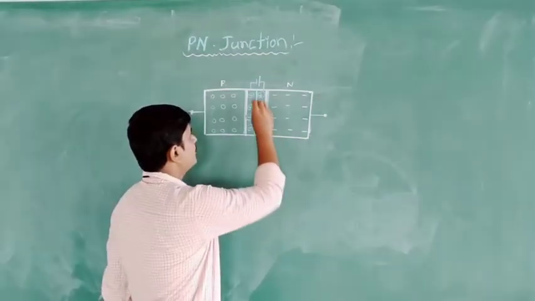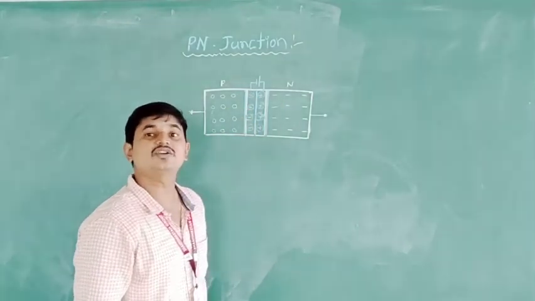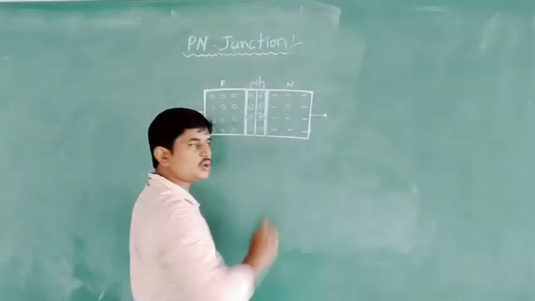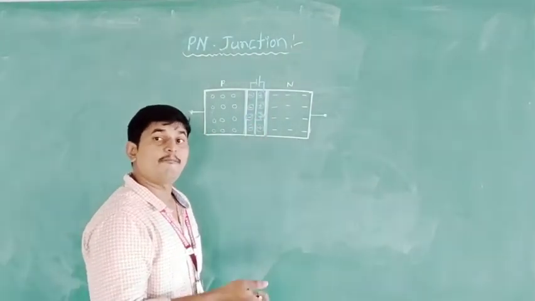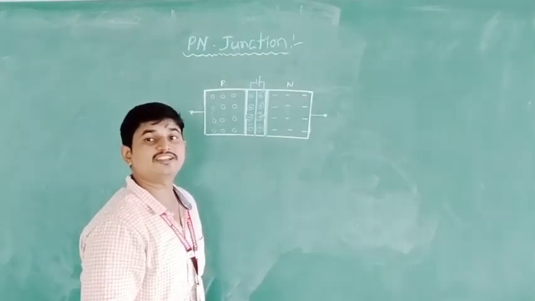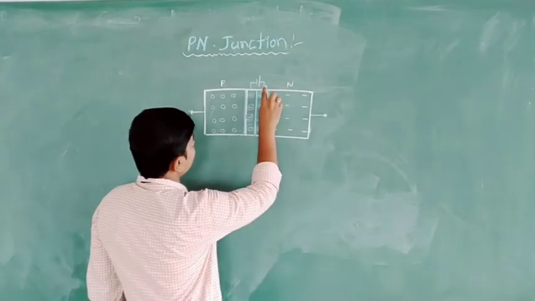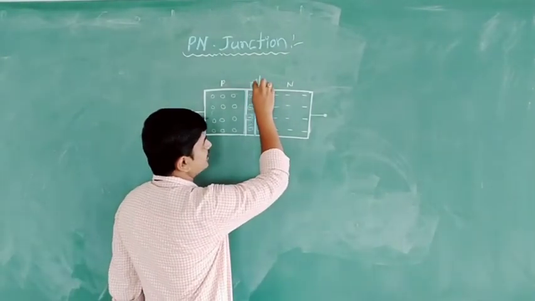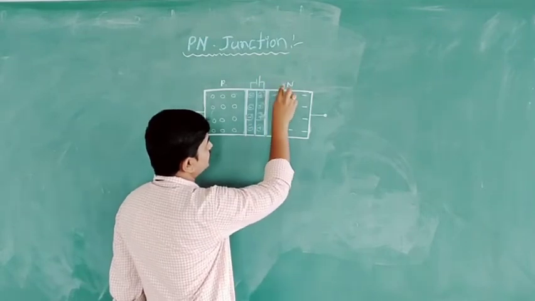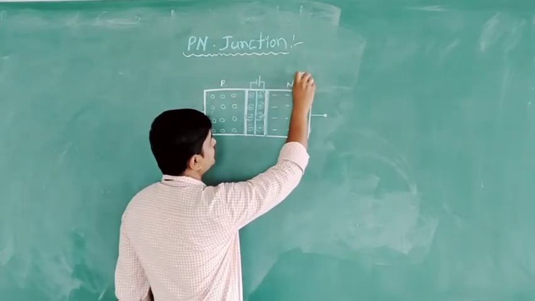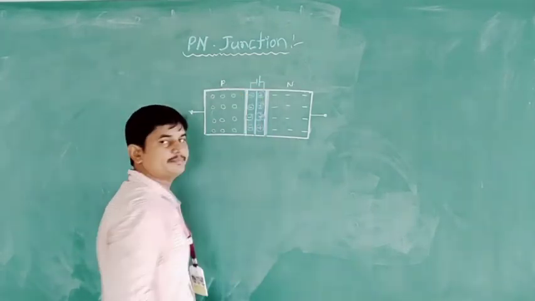Because of these two layers, the electric field is formed between these two layers. Say a battery is connected to the p-type and n-type, like this. See, if we connect our battery to the p-type and n-type, the positive terminal to the n-type of semiconductor, and the negative side of the battery is connected to the p-type semiconductor.